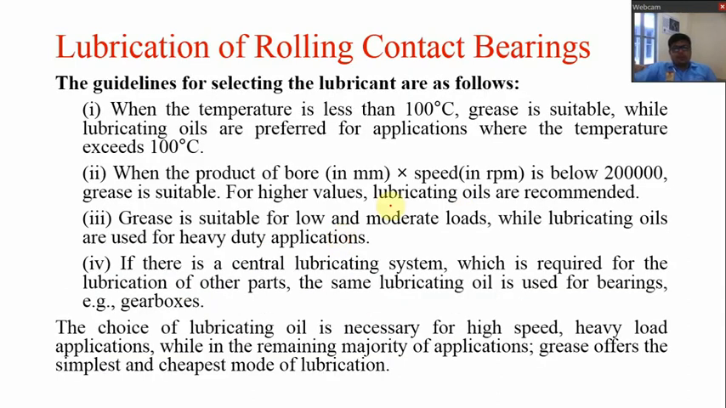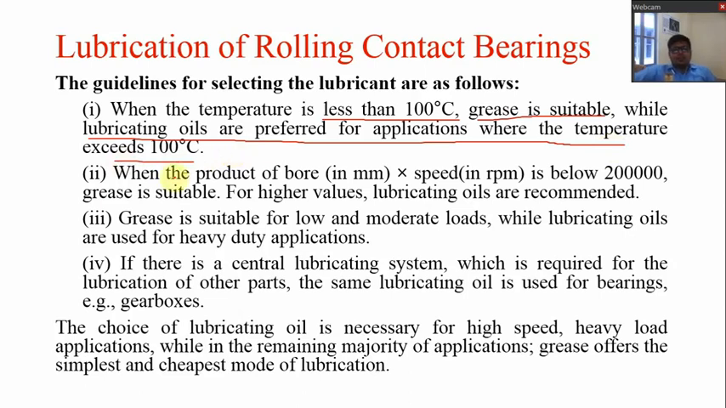There are a few guidelines for the selection of lubricant, as mentioned here. There are 4 things which we have to remember in selection of lubricant for rolling contact bearing. First one is the temperature. When the temperature is less than 100 degrees Celsius, grease is suitable, while lubricating oil is preferred for applications where the temperature exceeds 100 degrees Celsius. So this is the first thing.